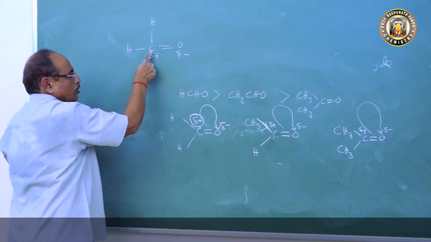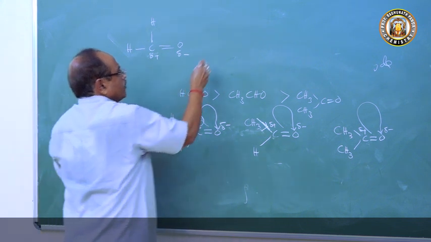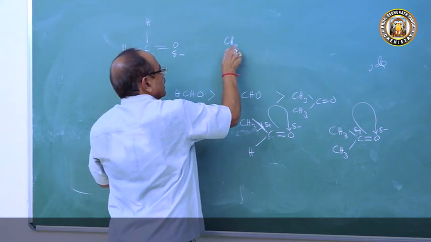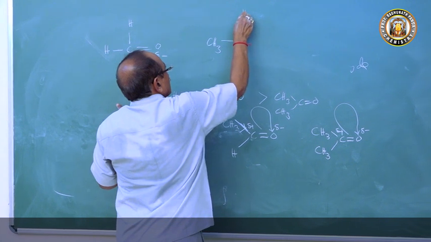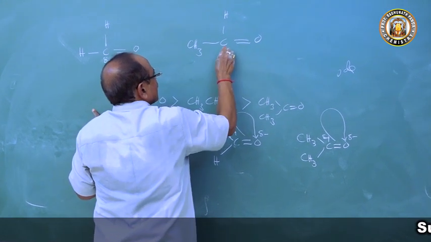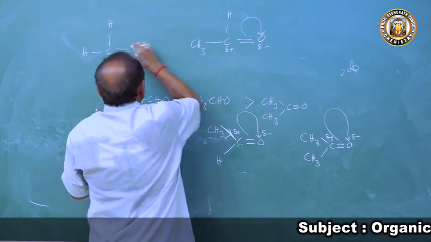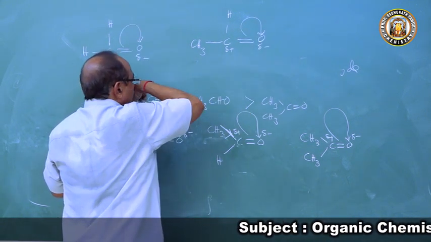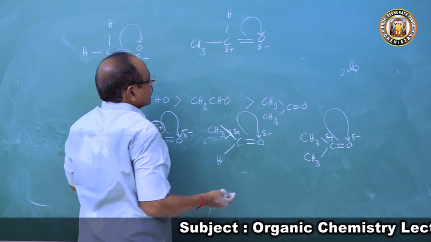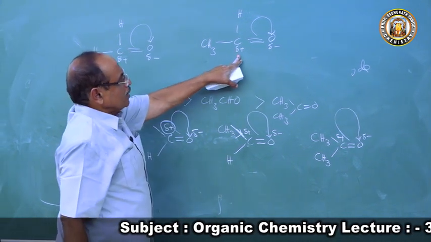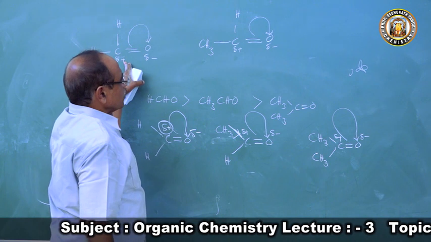So this attracts a nucleophile more easily. But if you come to acetaldehyde, CH3CHO, there is a positive charge here and a negative charge here because of this displacement of electron. So this will also attract a nucleophile.